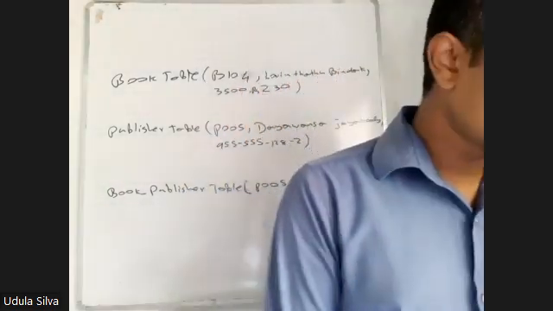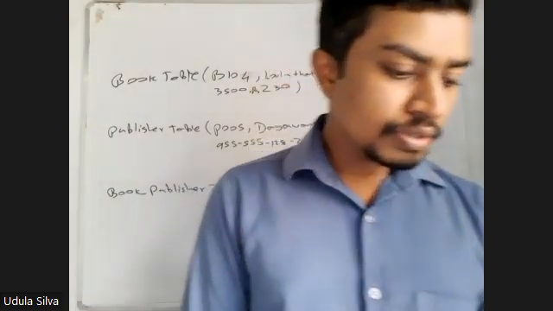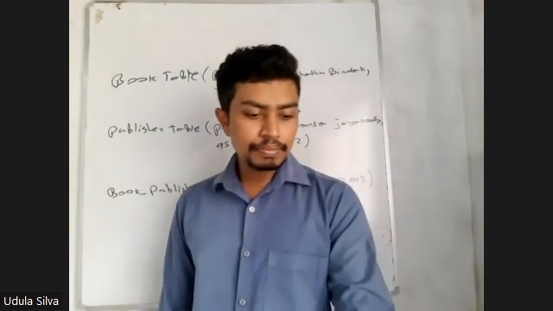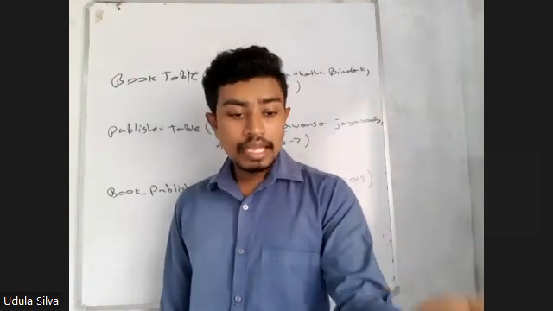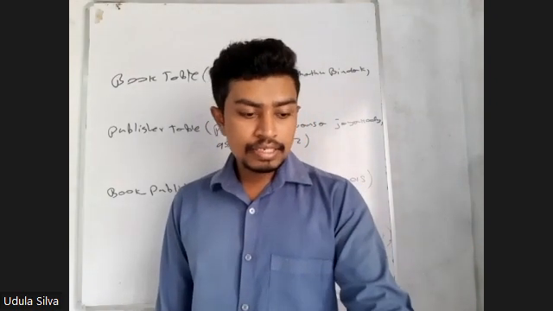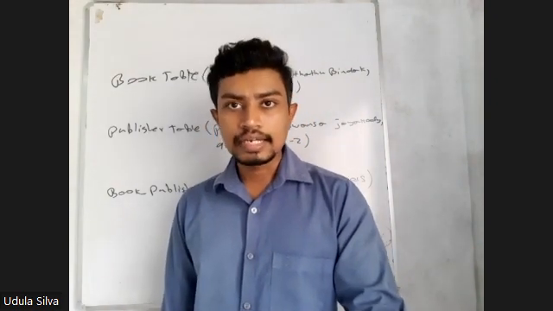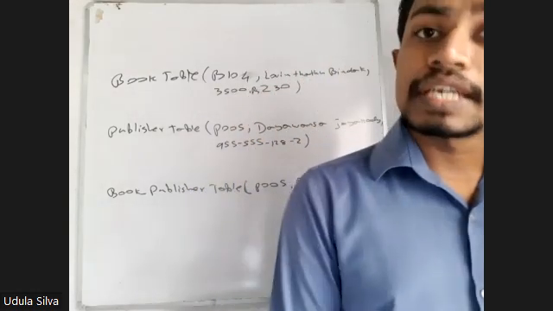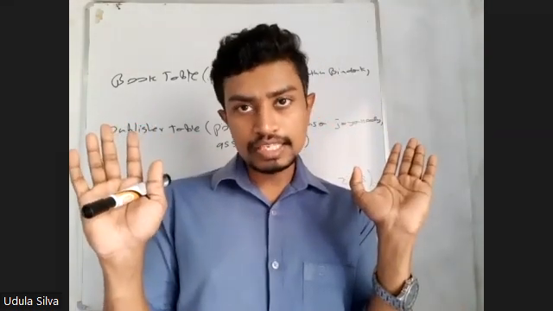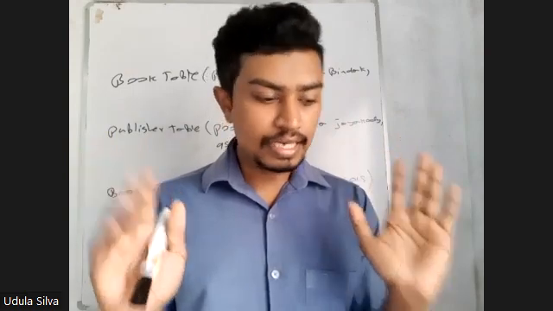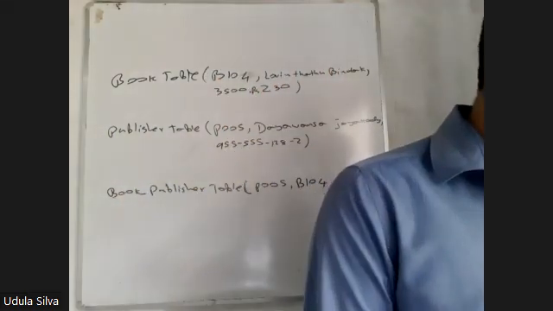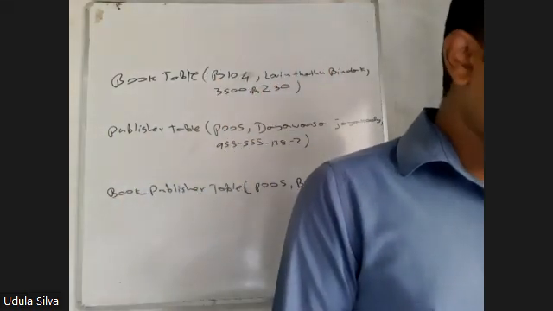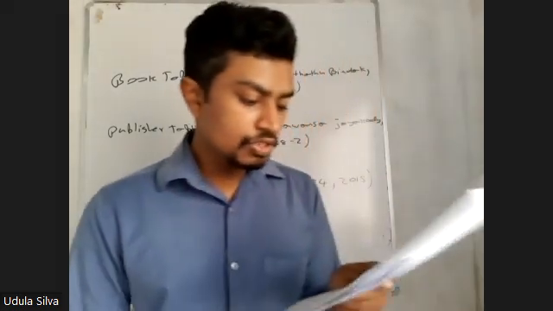Book ID, primary key of the book table. Pub ID is the primary key of the publisher table. And the pub ID, also the foreign key, right, of book publisher table. Those are the keys of the relevant fields, right? Okay. Then let's go for the question number 4.